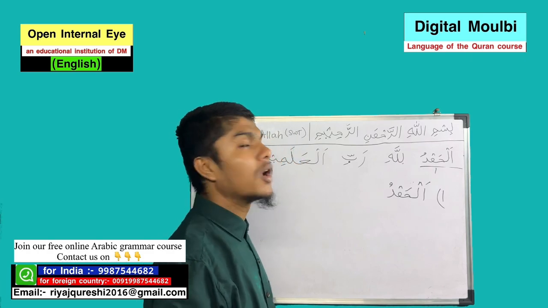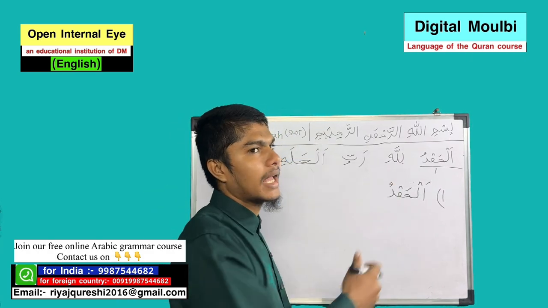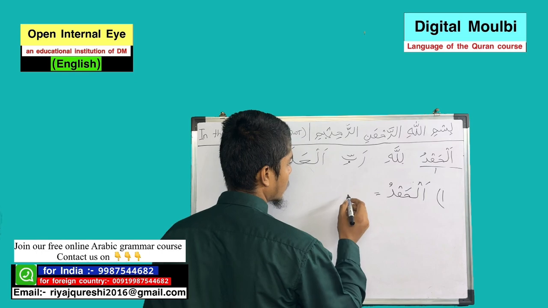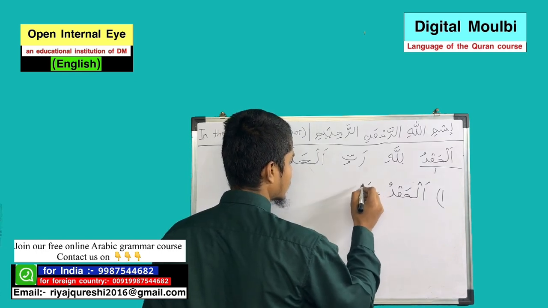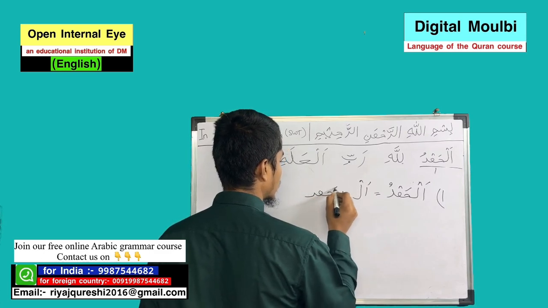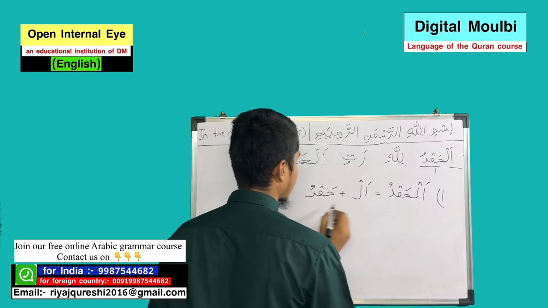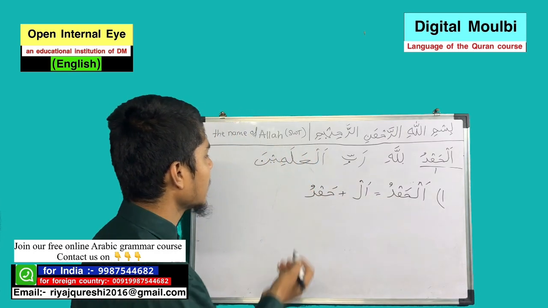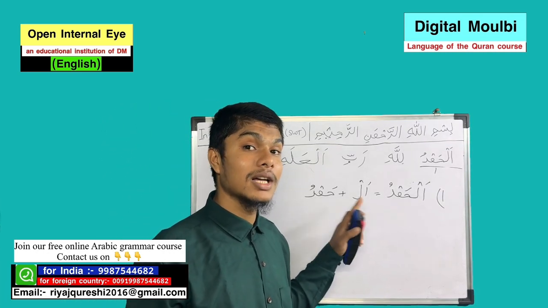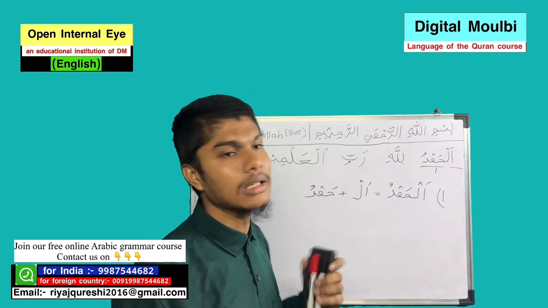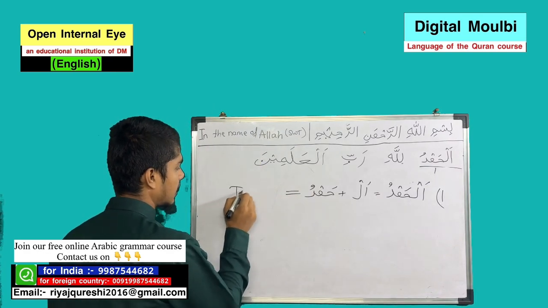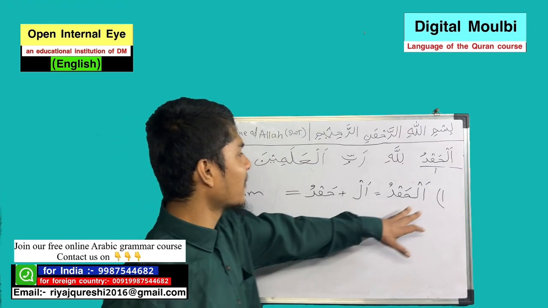For more understanding I will break this word and you will see what this word has. It has alif lam, al, plus hamd, hamdu. So this word has alif lam plus hamdu. That means it has one of those signs, which is alif lam, which means the. So this word is an ism. First we have found an ism.